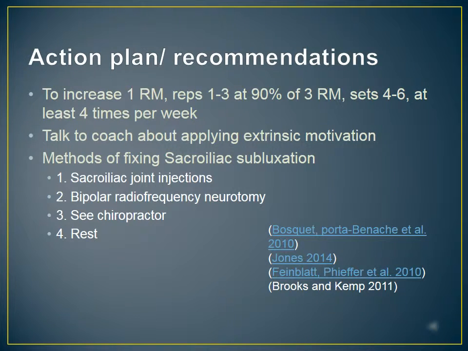To increase the 1RM of my client, he needs to implement low reps, between 1 to 6, at 90% of his 6RM and do 4 to 6 sets. Each week, my client needs to use the progressive overload principle and add a little bit more weight each week to obtain the best results. Studies have shown that this is the best way of increasing strength and ultimately 1RM.